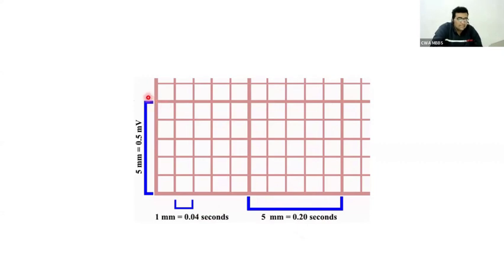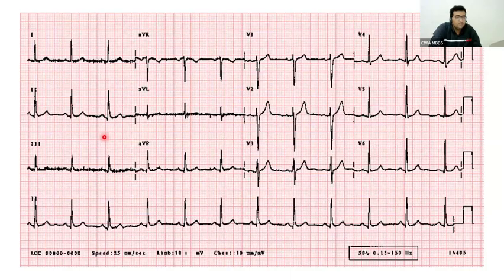That's just like that in the y-axis. 0.5 millivolt represents one large square. One small square represents 0.1 millivolt. Very simple. One small square in the y-axis is 0.1 millivolt, and a large square is 0.5 millivolt, not millimeter. I'm sorry, millivolt. More than that, in the x-axis, one small square represents 0.04 second, whereas a large square of 5 millimeter represents 0.2 second. Anyway, this is what an ECG is.